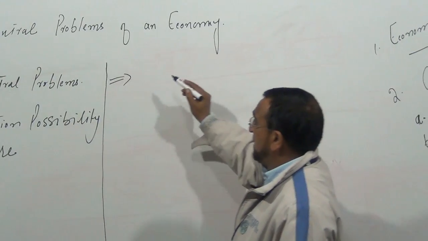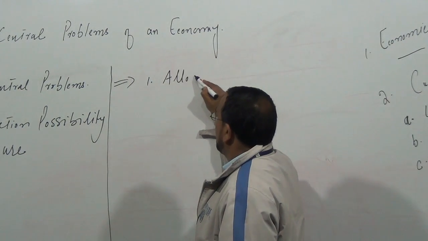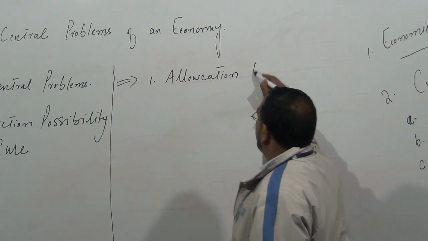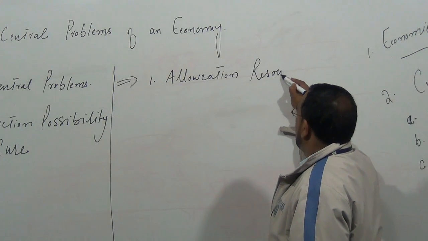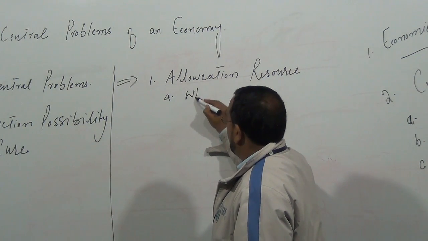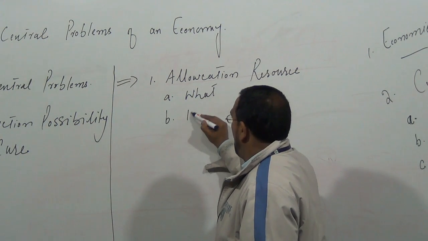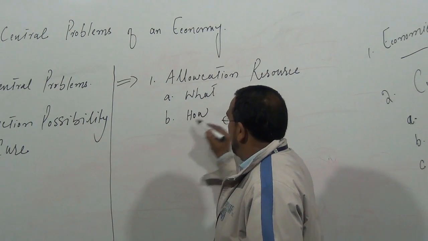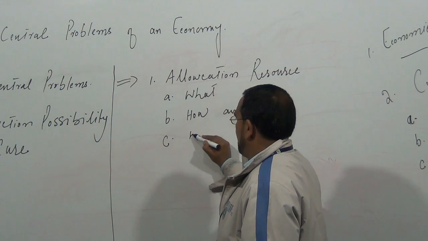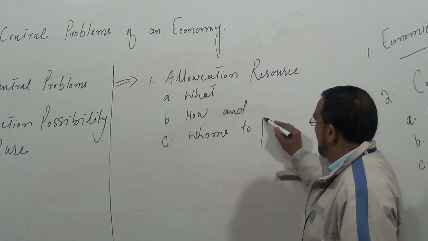The central problems of economy: number one is allocation of resources, in which we study what, how, and for whom to produce.